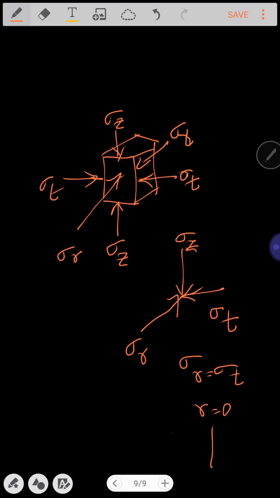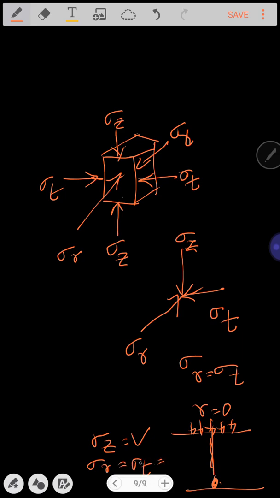And the load is going to be acting over the surface, either it might be a point load or it might be a uniformly distributed load. Along its axis of symmetry, if any point is located in the soil mass for which we are interested to find out the vertical stress, thereby sigma Z can be calculated with the use of formula, and sigma R and sigma T, whatever values you are going to see, they are going to have the same values, with respect to analytical calculations or by referring to the Hallwin's charts.